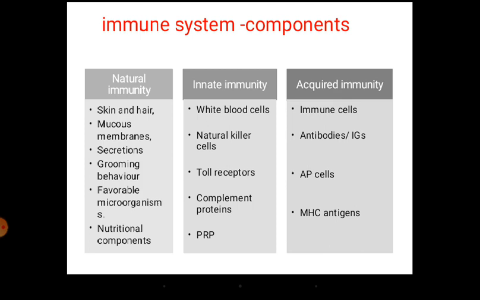The difference between natural immunity and innate immunity is that most of them work as physical barriers. Except for the favorable microorganisms and nutritional components, the remaining three work as physical barriers for the pathogen.